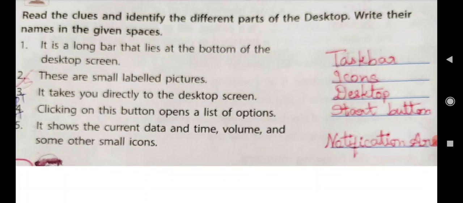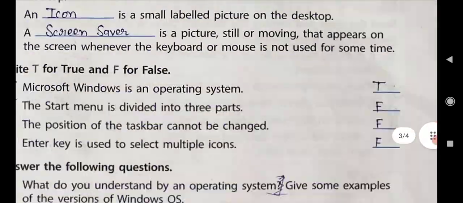Then 4. Clicking on this button opens a list of options, that is start button. Start button, spelling is S-T-A-R-T, start, B-U-T-T-O-N, button. And last one is, it shows the current date and time, volume and some other small icons, that is notification area.